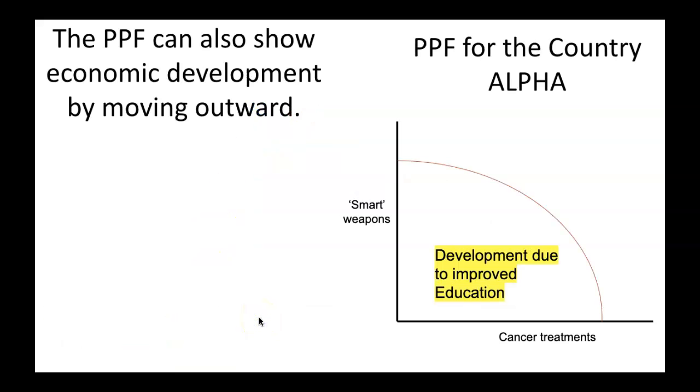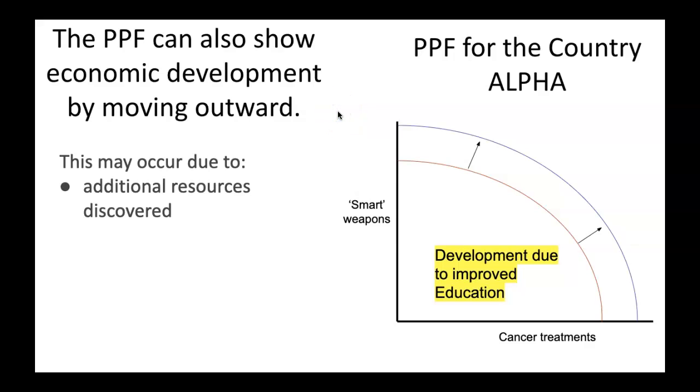Okay, besides trade-offs and opportunity cost, efficiency levels and all the other things we've covered, the PPF can also be used to show economic development. So if some sort of economic development happens, you'll actually see the curve itself shift out if there's some sort of growth.